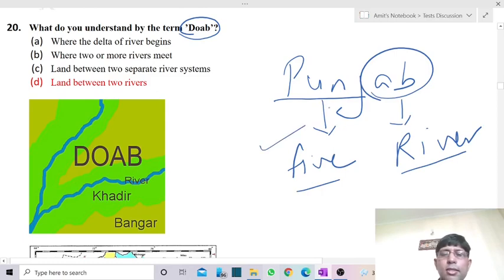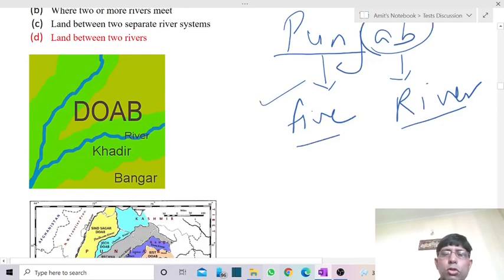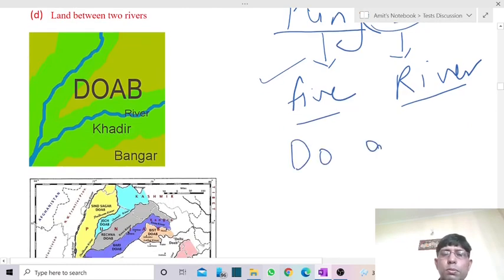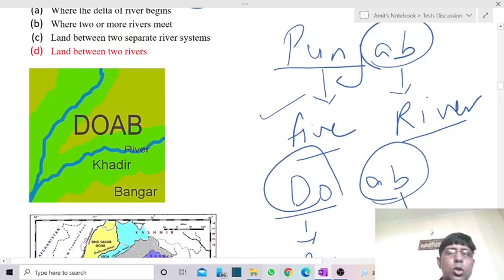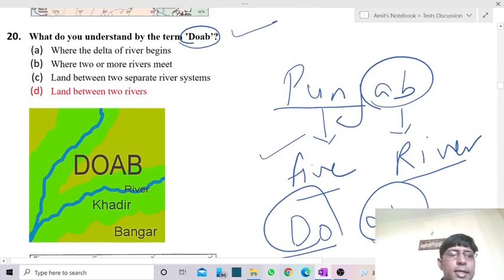From this concept we're having the rise of a new concept called Doab, where Do stands for 2, and Aap stands for of course rivers or river. That means Doab is a region between two rivers. This one is Doab.